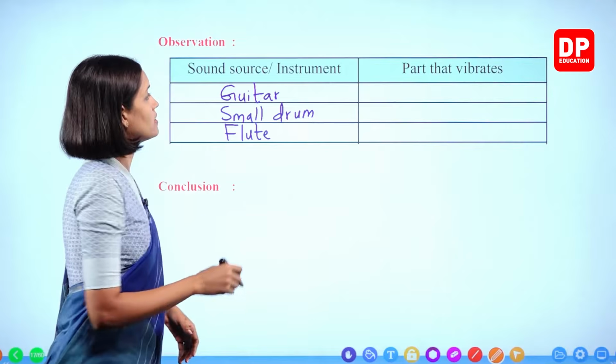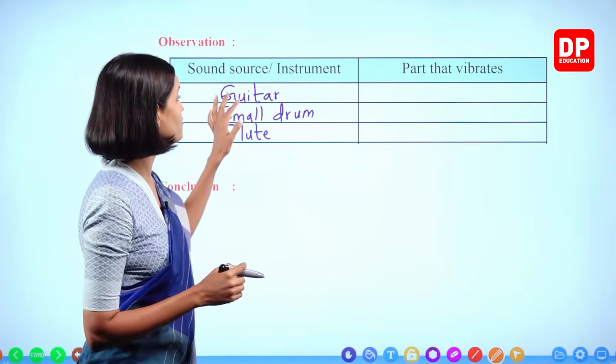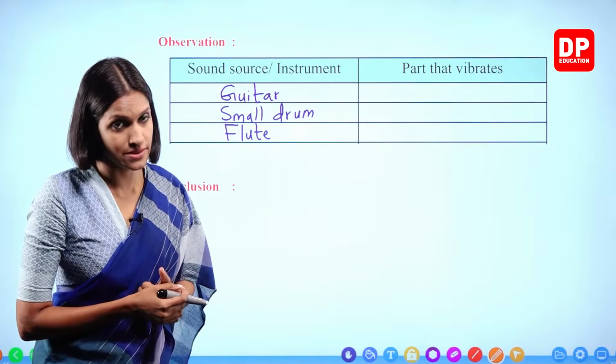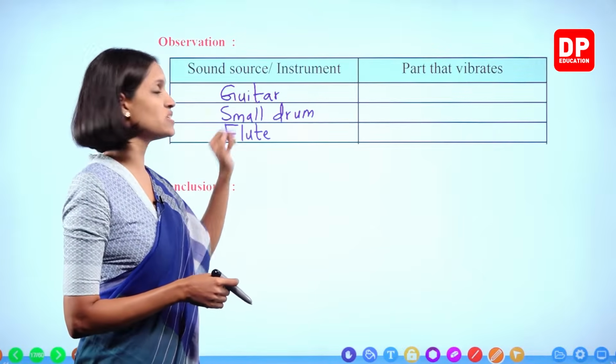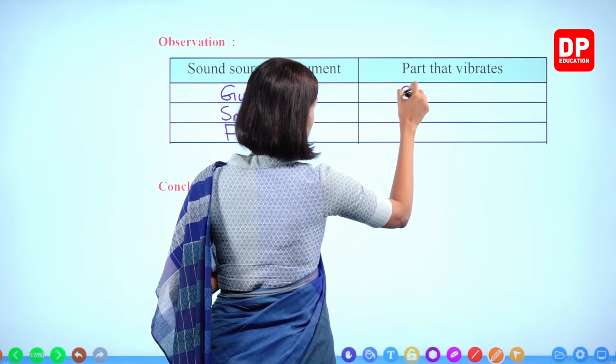So which part vibrates? When we produce sound using the guitar, what you have to do? You have to strum the strings. You have to vibrate the strings. Okay? So which part vibrates when we produce sound using guitars? The strings.